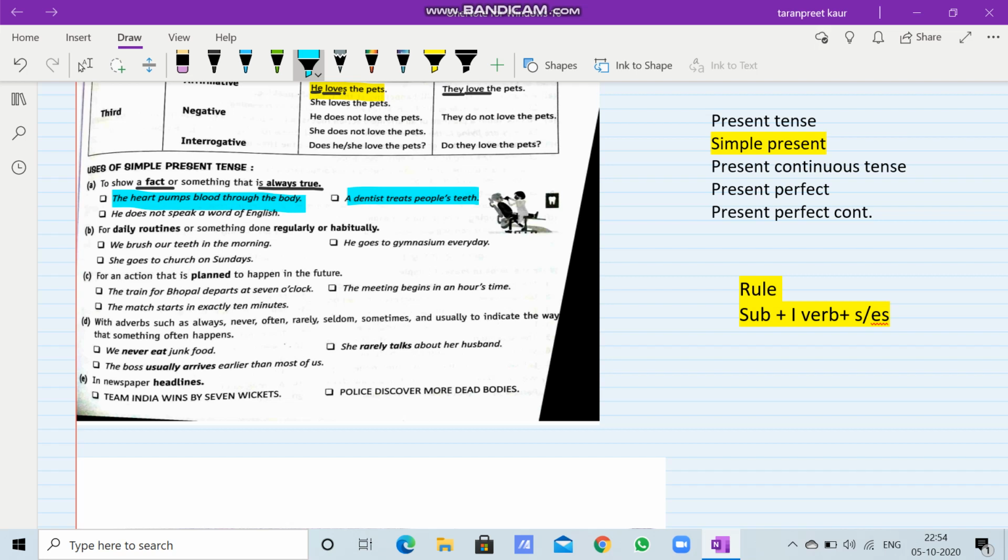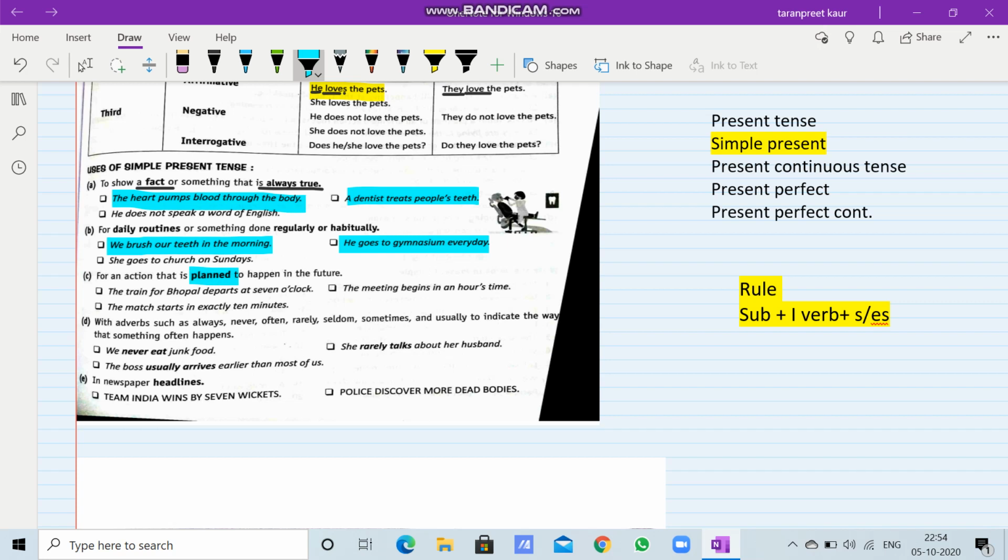Secondly, for daily routines or something done regularly or habitually. Like if I say, we brush our teeth in the morning. He goes to gymnasium every day. So these are daily routines or regularly or habitually done actions. Now for an action that is planned to happen in the future. Now, the train for Bhopal departs at 7 o'clock.